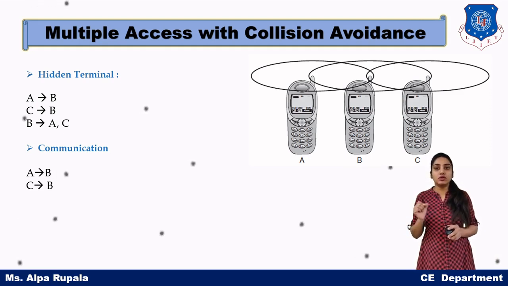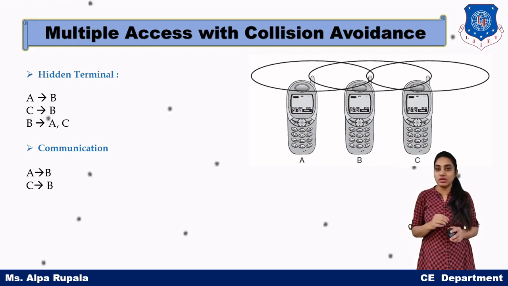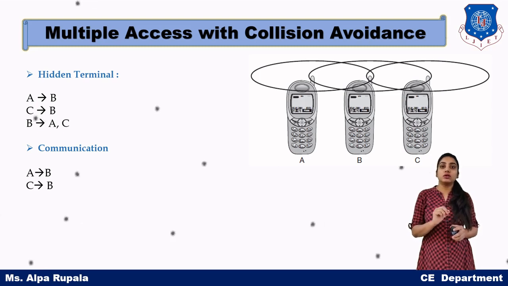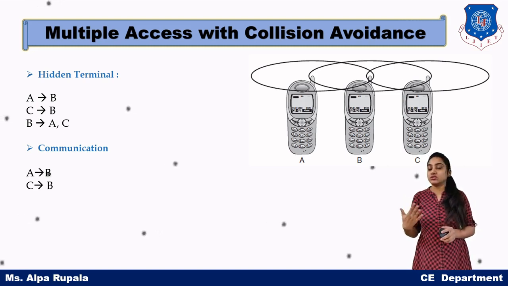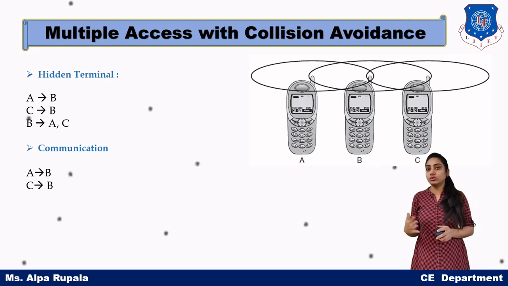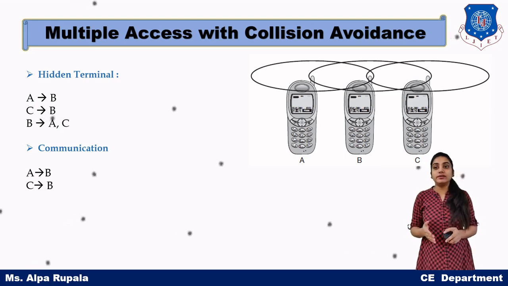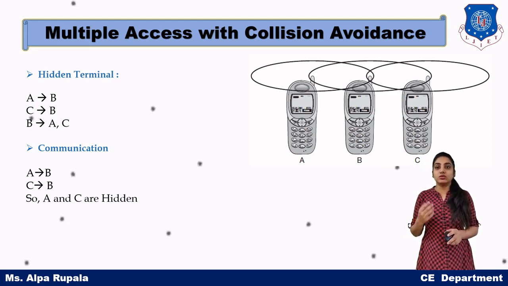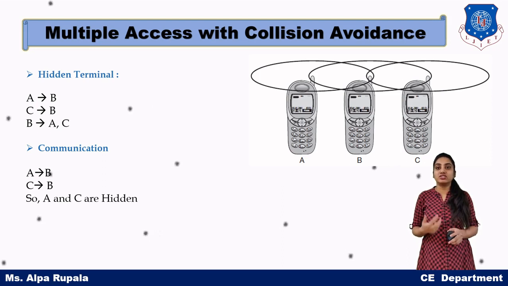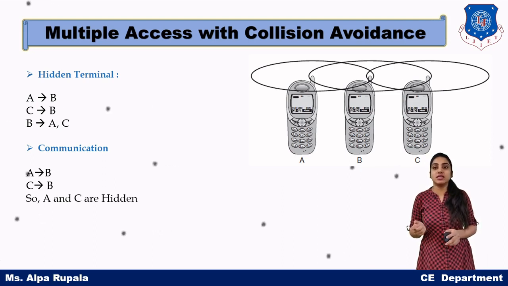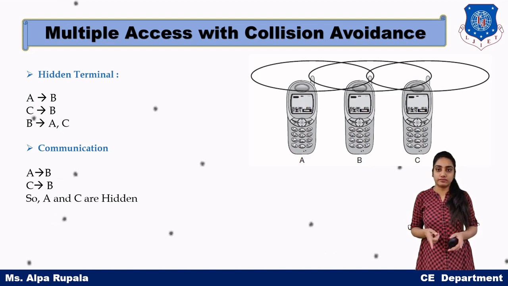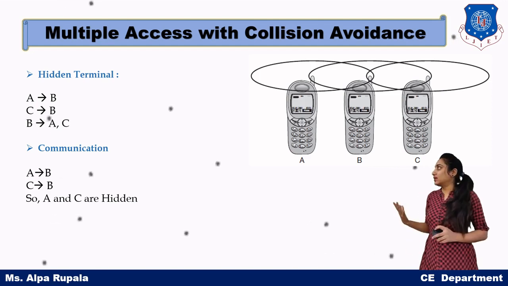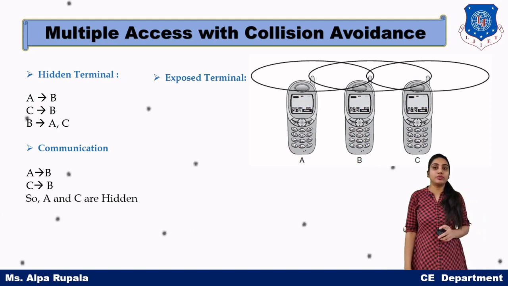A is unaware of the existence of C, and C is also not aware of A. So ultimately we can say that a collision can occur at station B because A and C are hidden terminals to each other. This is the hidden terminal problem.